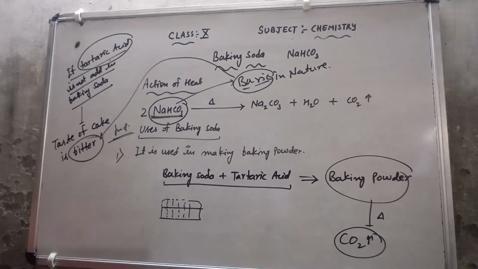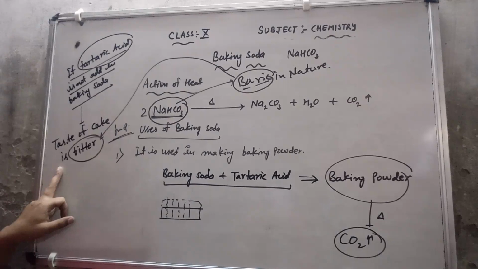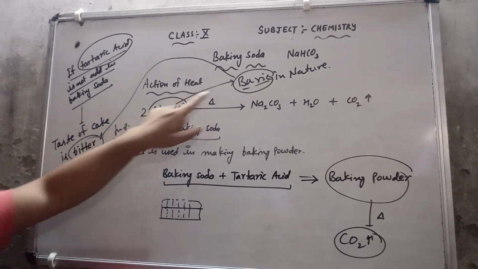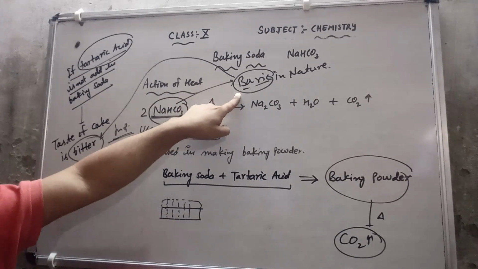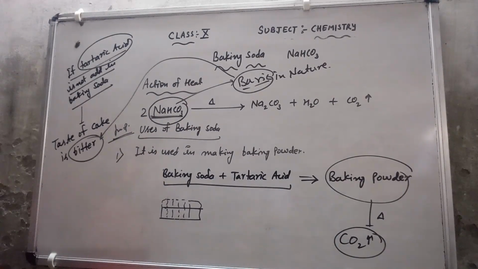So that means if anyone forgets to add tartaric acid in the preparation of cake, then the taste of the cake will be bitter, because the tartaric acid neutralizes the basic nature of sodium bicarbonate, and its bitter taste is removed. So that is why if anyone forgets to add tartaric acid, the taste of the cake is bitter. That is a very important question.